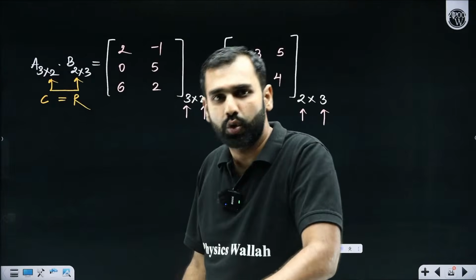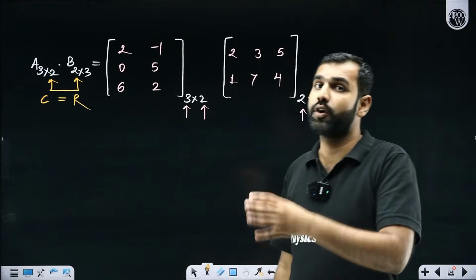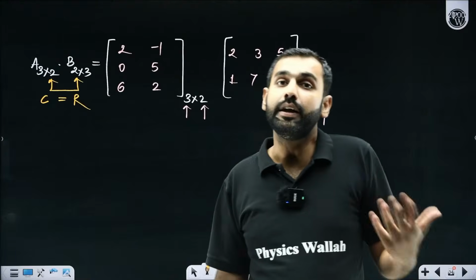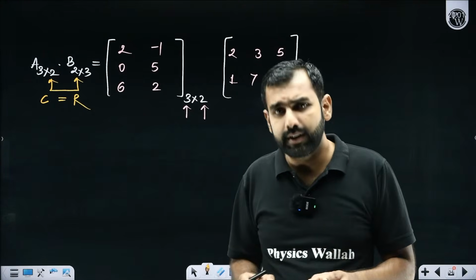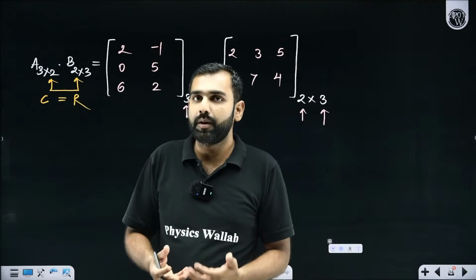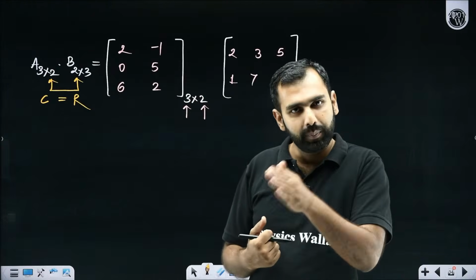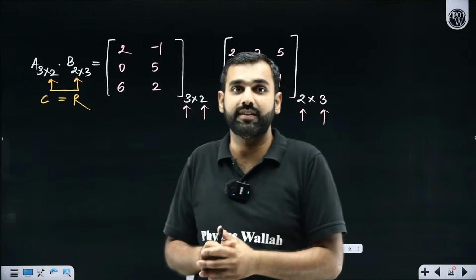And by saying so, you must have already understood that now if A into B is going to be this, B into A could be something different, or even whether B into A is possible or not is a different scenario. So you have started understanding, I hope, that matrix multiplication is not commutative, which means if A into B is there, then B into A is not necessarily going to be the same.